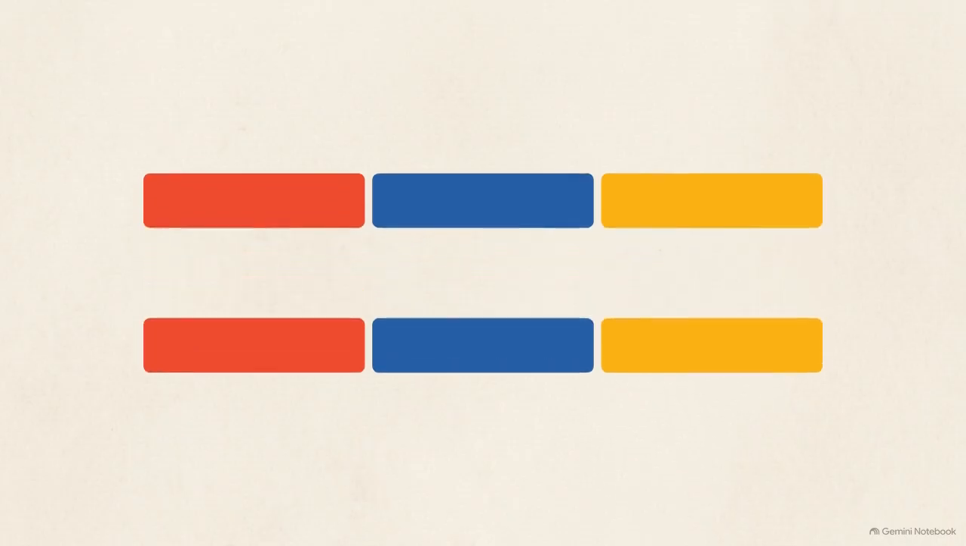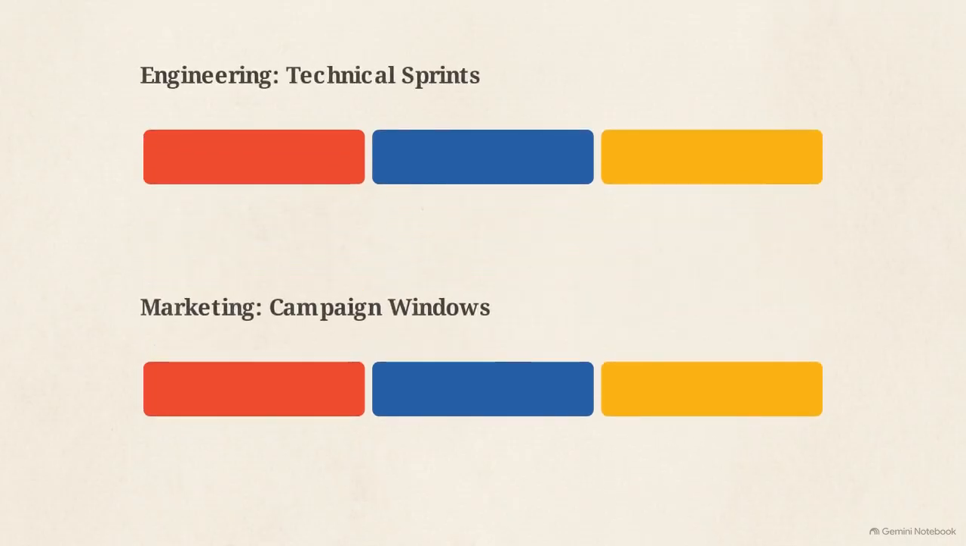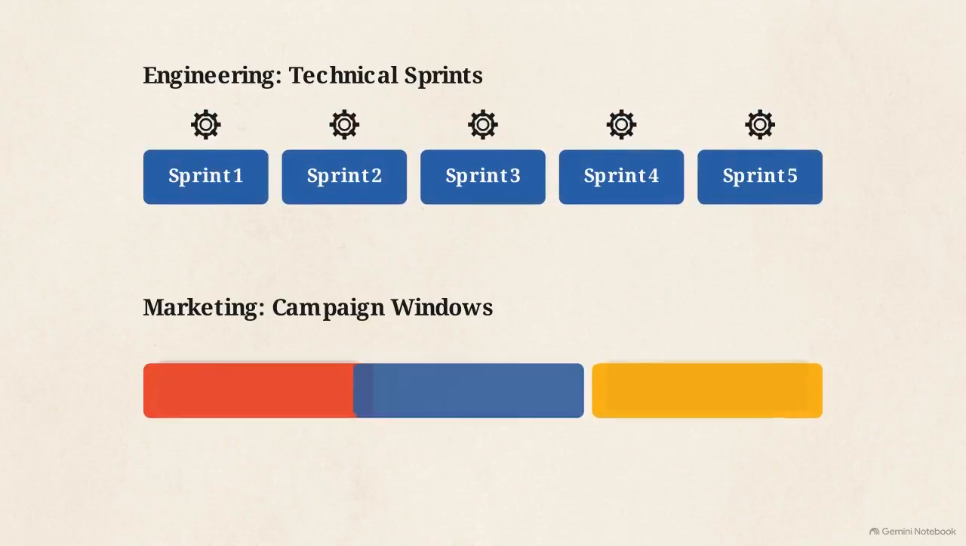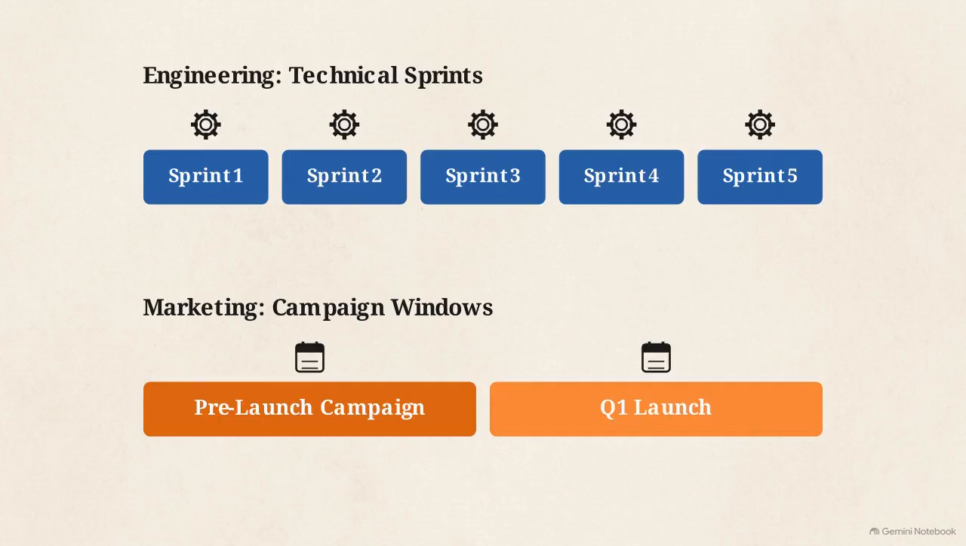Next, translate the schedule views to match the specific vocabulary of each department in attendance. This diagram shows how the timeline adapts for different audiences. Engineering sees work in technical sprints, while marketing requires a view mapped against campaign windows. Presenting the plan in their native language is what moves a department from polite compliance to genuine commitment.